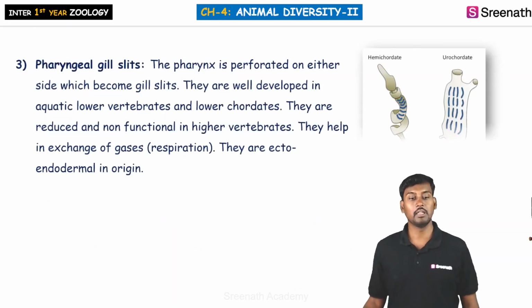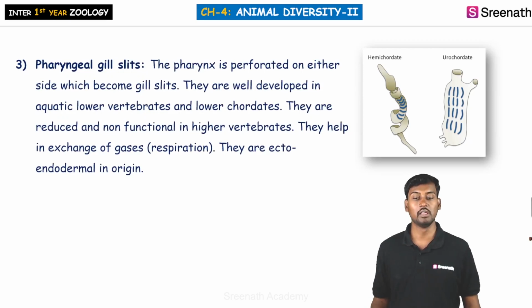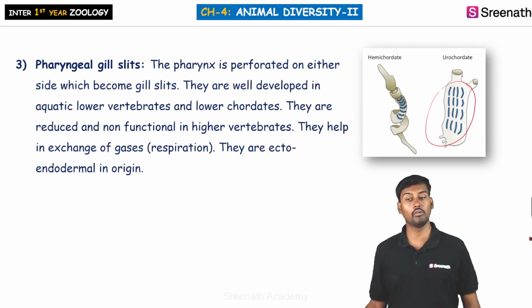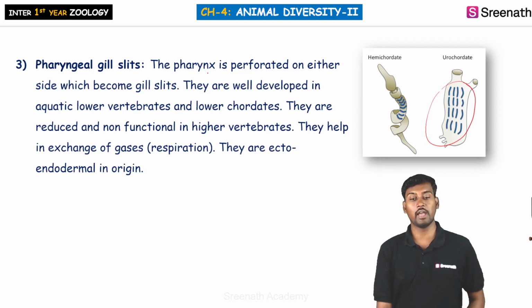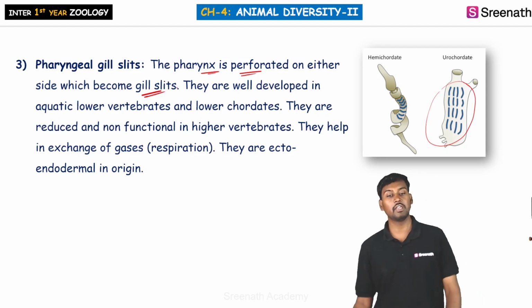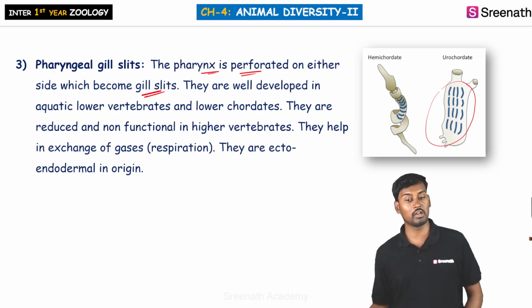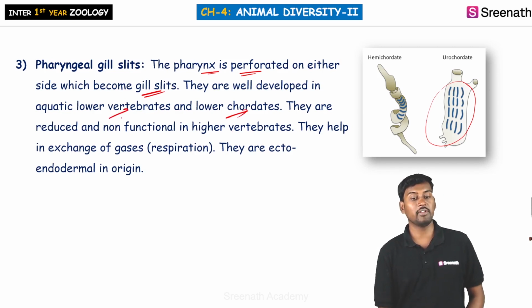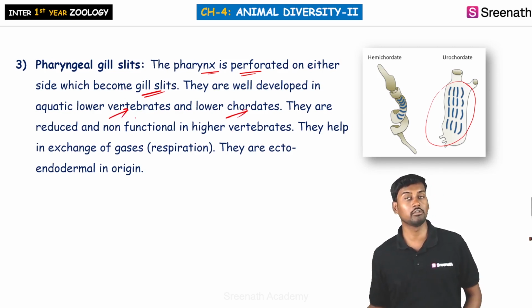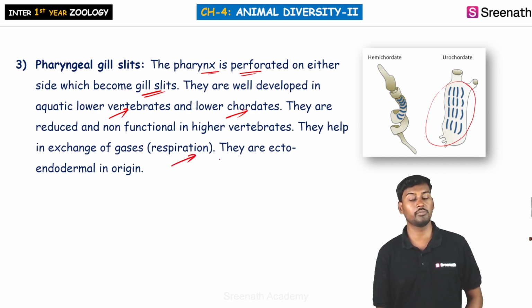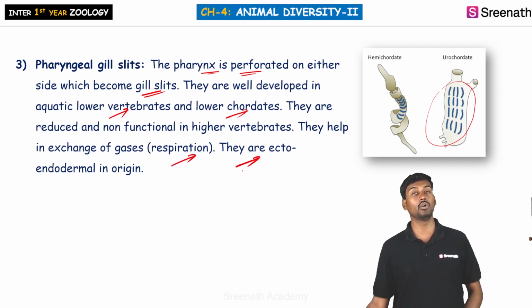Next is the pharyngeal gill slits. Pharyngeal gill slits are generally present in organisms like hemichordata and also urochordata. The pharynx is perforated on either side by gill slits, and they are well developed in aquatic lower organisms and lower chordates. In higher vertebrates the pharyngeal gill slits are non-functional, but in lower organisms they are well developed, and they help in the exchange of gases, that is respiration, and they are ecto and endodermal in origin.